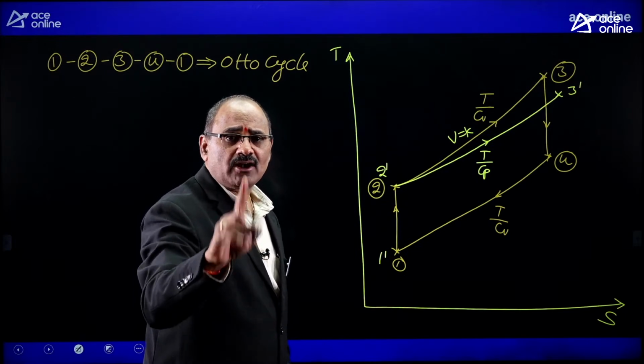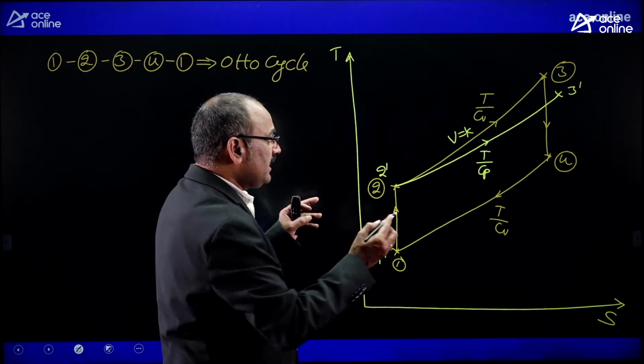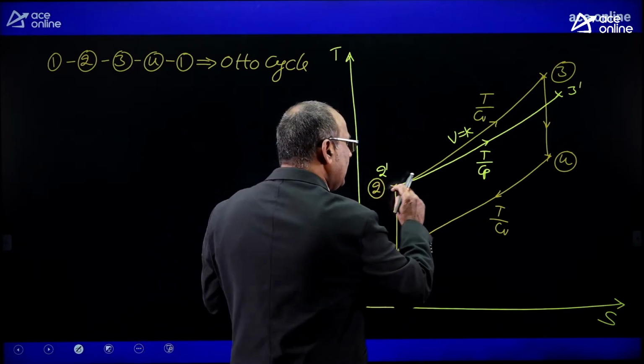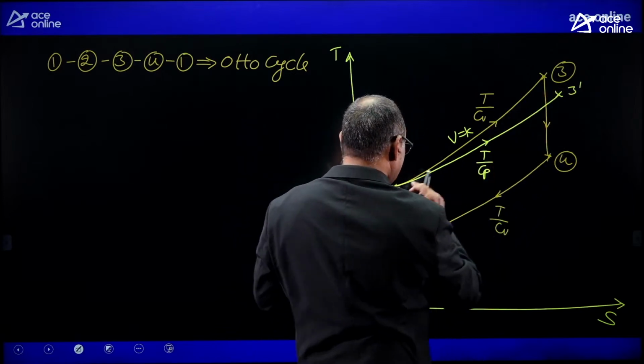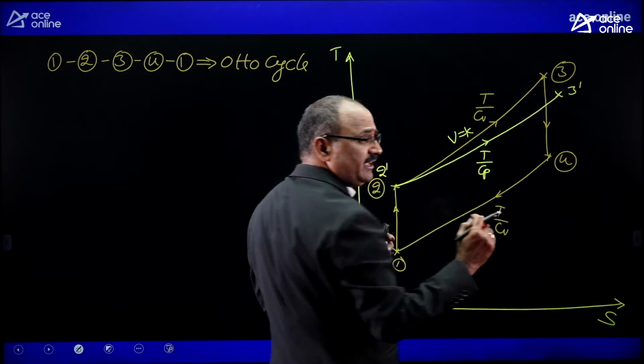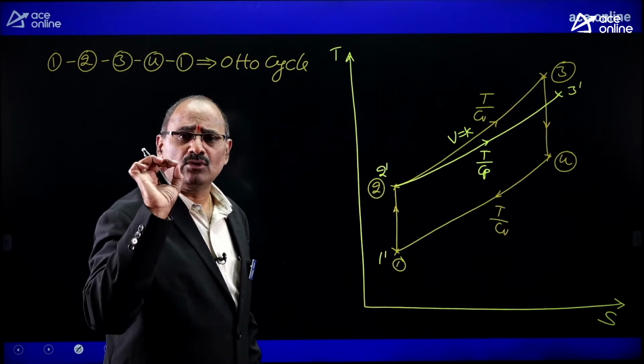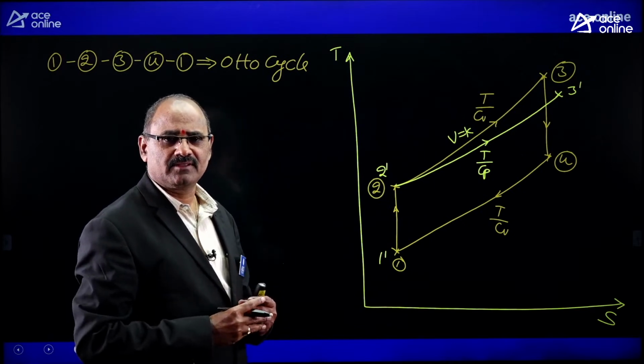The heat supplied for Otto cycle must be equal to heat supplied for diesel cycle. For that, I am assuming that area below 2 dash 3 dash will be equal to area below 2 3, because area below the TS diagram is equal to heat transfer.